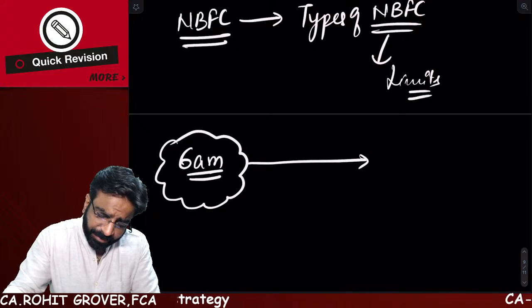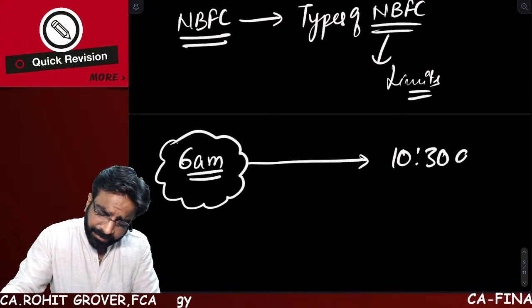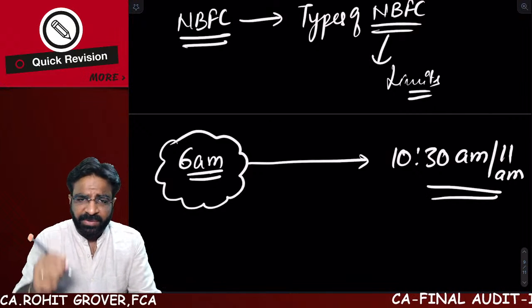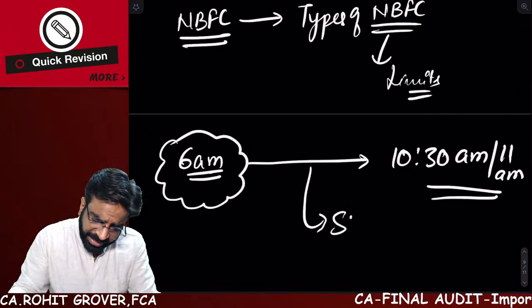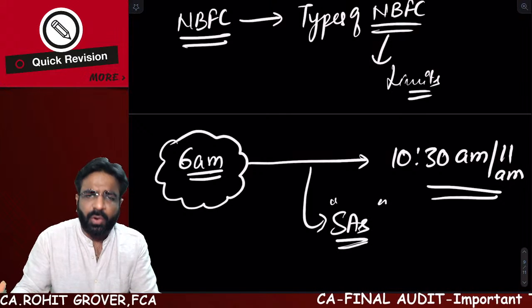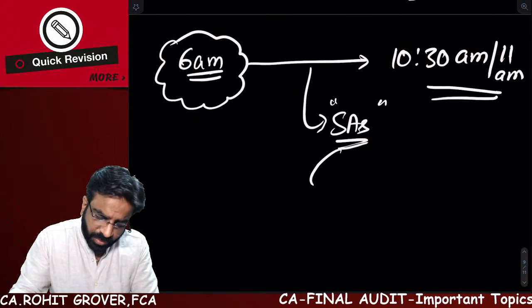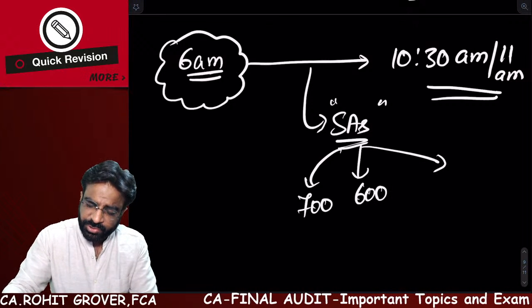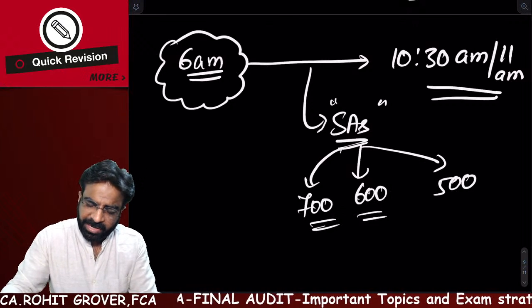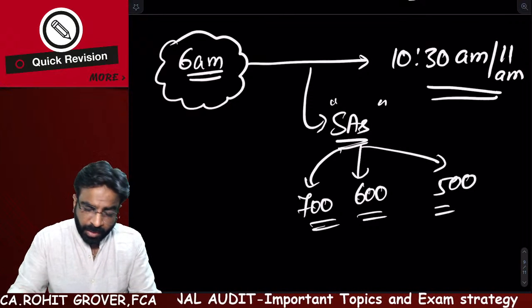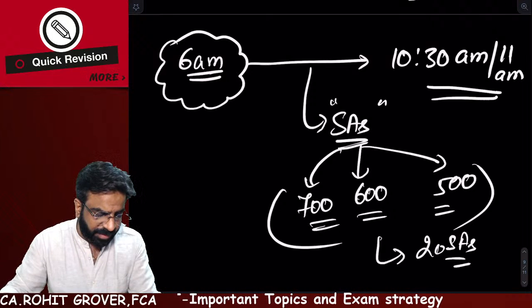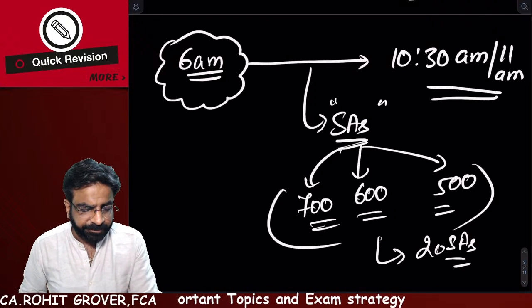Now, 6 a.m. to 10:30 a.m., or maximum by 11 a.m. Sir, what should I do? Remember one thing, in this time, only see Standards on Auditing. In the Standards on Auditing, maybe do the 700 series, 600 series, 500 series, and after that, close the topic. When you do these three series, approximately 20 Standards on Auditing will already be over. Are you getting the point?